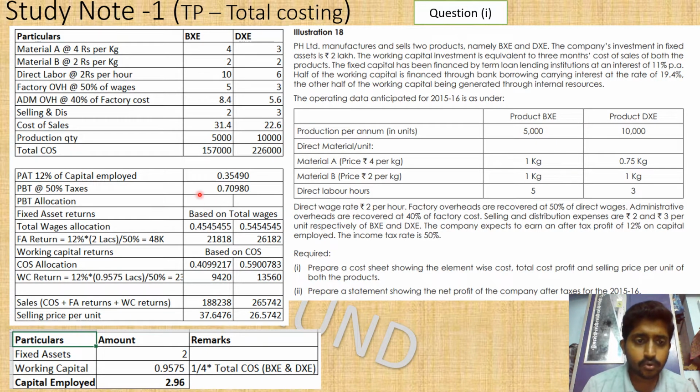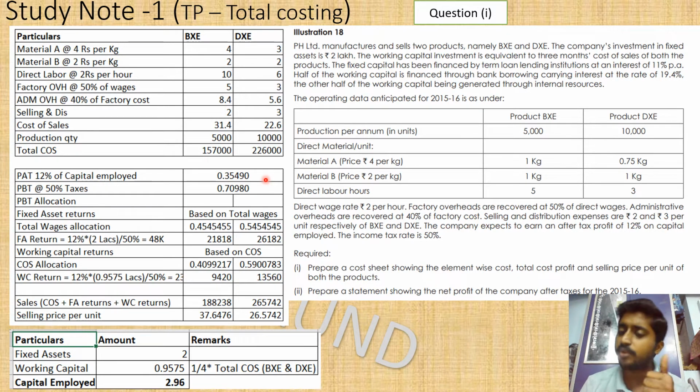So now, the profit the management is expecting is 12% on the capital employed. We have found the capital employed as 2.96, and 12% on this 2.96 is going to be 0.35490, which is nothing but 35,490. Here also the figure is in lakhs, that's why it is 35,490.